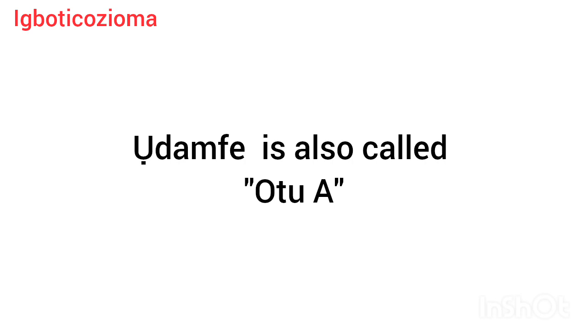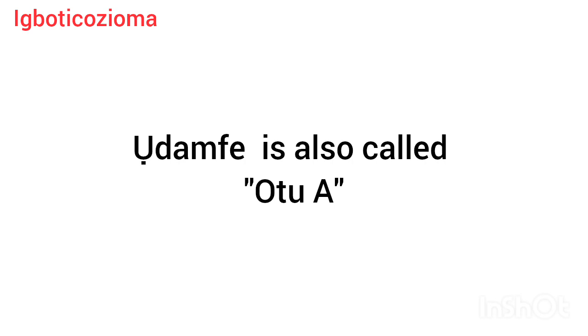This ụda mfe is also called otu a. Otu a means group a. The word otu means group. Otu a, group a vowel, because a is their leader. And once we enter ngwa, learning about ngwa properly, ị ga-ahụ why a is the leader.